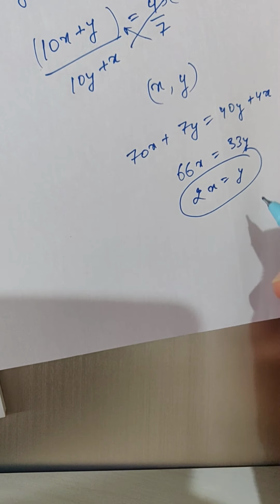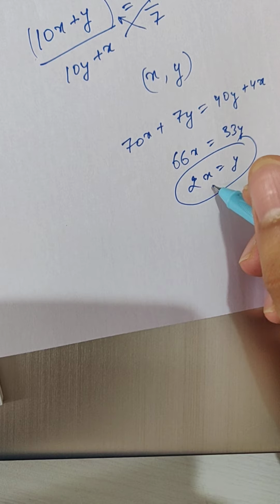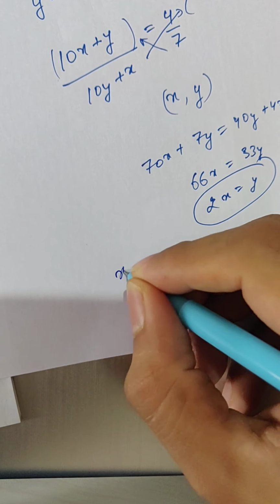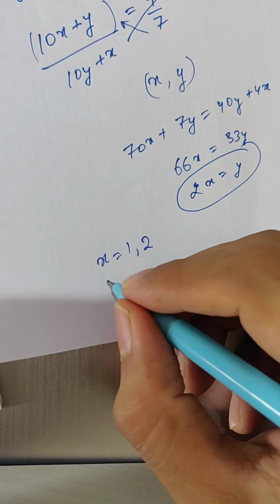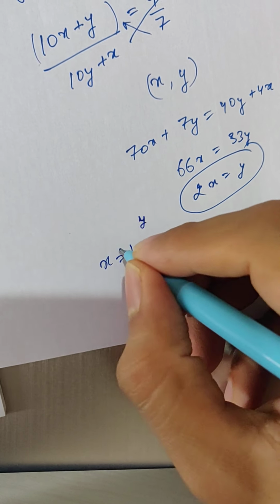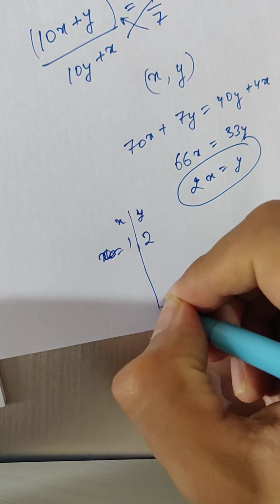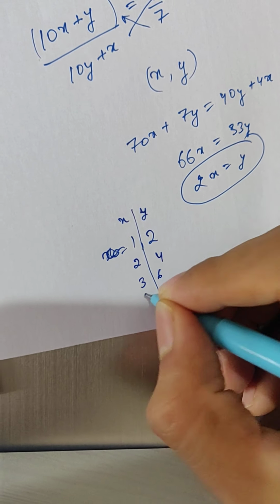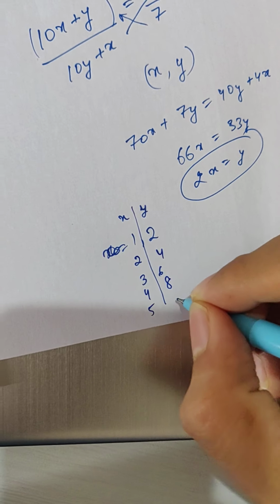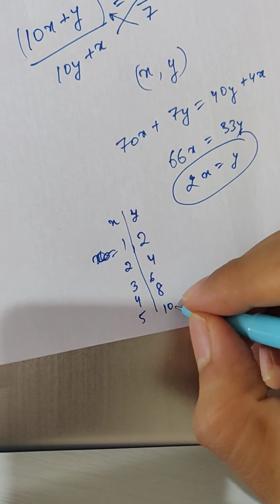Now what you have to do is just substitute the value of x, and you'll keep getting y. So say if x is 1, what is the possible value of y? 2. So this is y and this is x. If x is 2, y is 4; x is 3, y is 6; x is 4, y is 8; x is 5, y is 10. No. Stop here.